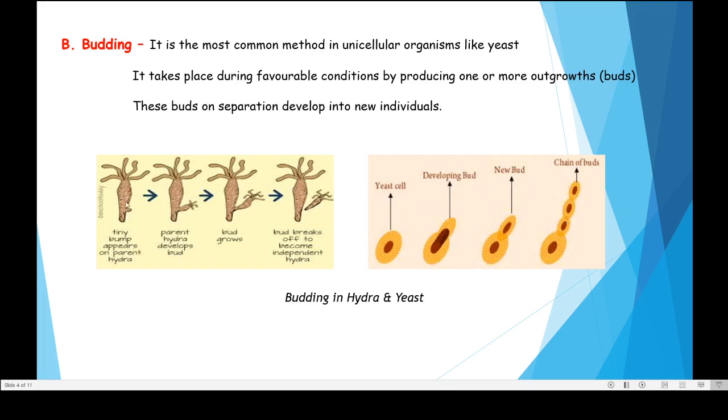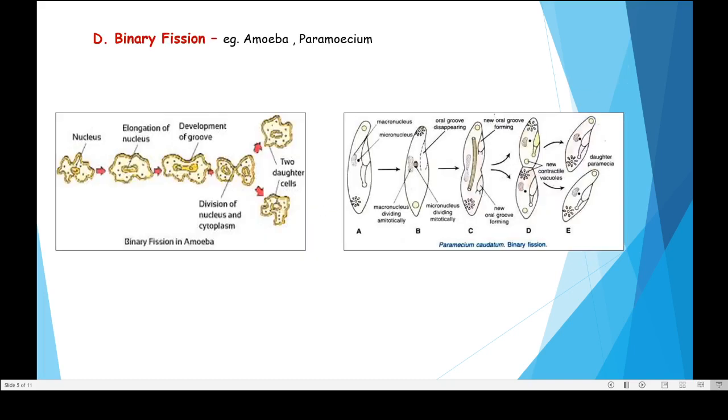Again, in this diagram the hydra is shown. In hydra, you can see a small bump or bud-like structure appear on the body, which gradually increases, finally detaches from the parent body, and then behaves as a new individual. Now these two diagrams show the mode of reproduction called binary fission. Examples of binary fission are amoeba and paramecium, which we'll be studying here.